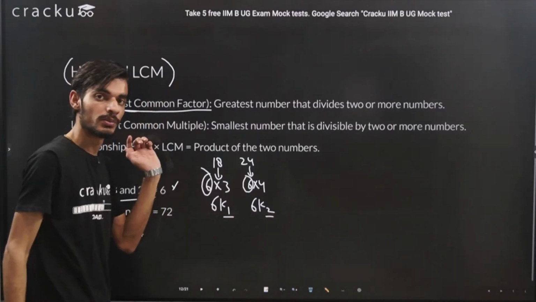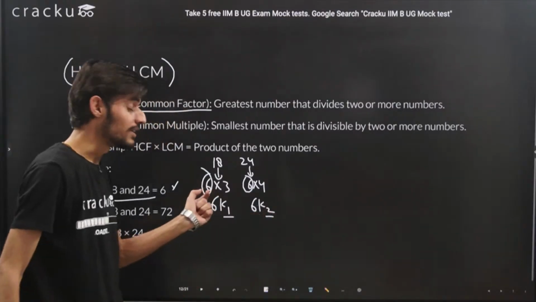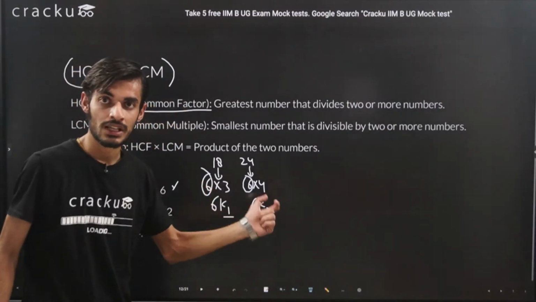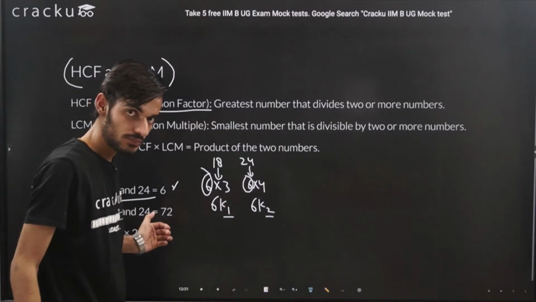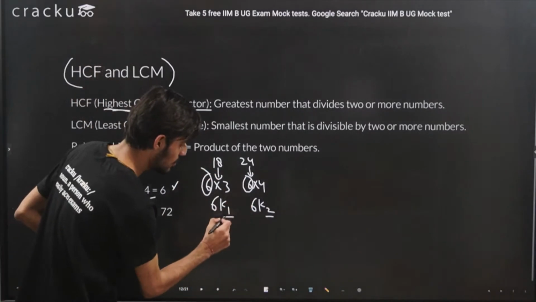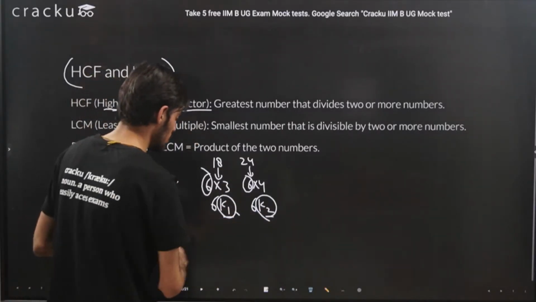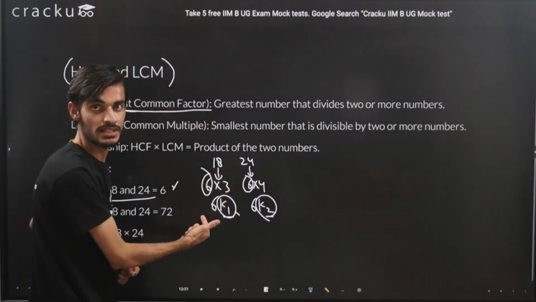I already told you about the co-prime numbers, right? So k1 and k2 will be co-prime, because if anything was left common in the two numbers, then we could have included it in the HCF itself. But because there was nothing common left, these two numbers, k1 and k2, will be co-prime to each other. Okay, so we can represent the numbers in the form of HCF also.